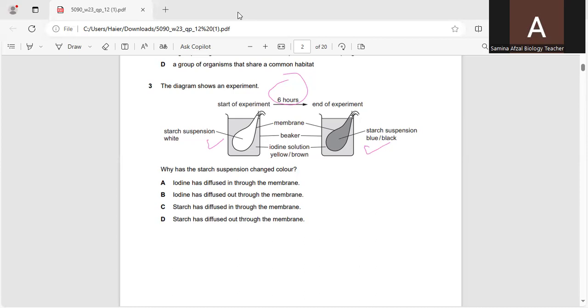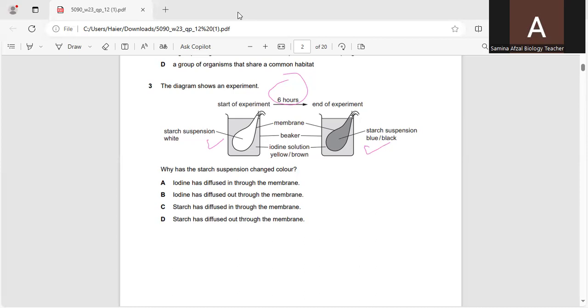We have to go with the statement which explains why the starch suspension changed color. Iodine has diffused in through the membrane. Iodine is an indicator which can be used to check whether starch is present or not.